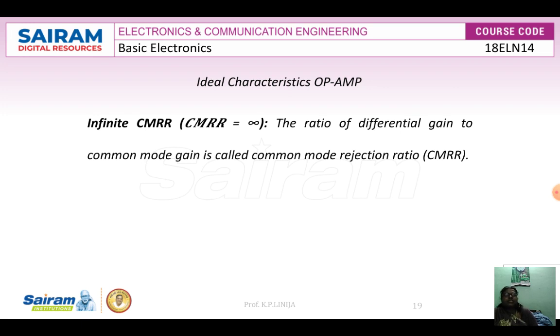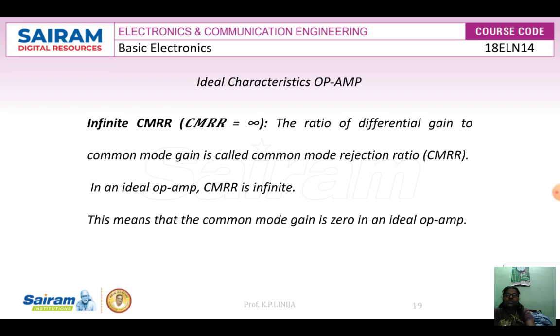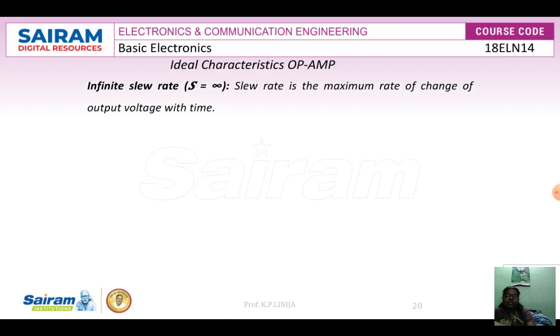This means that common mode gain is 0 in an ideal op amp. Therefore, CMRR is infinite. It can be expressed by the formula CMRR is equal to differential gain divided by common mode gain.